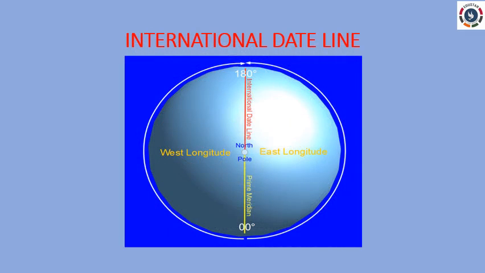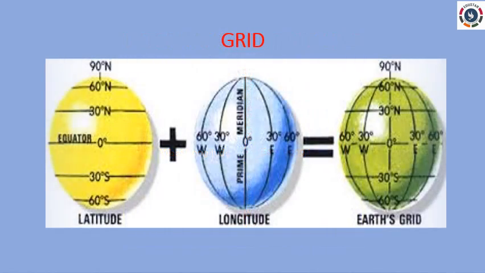Another important meridian is the international date line at 180° longitude. The international date line marks the difference of date between the eastern and the western hemisphere. Next is about grid. Longitudes and latitudes form a network called grid.